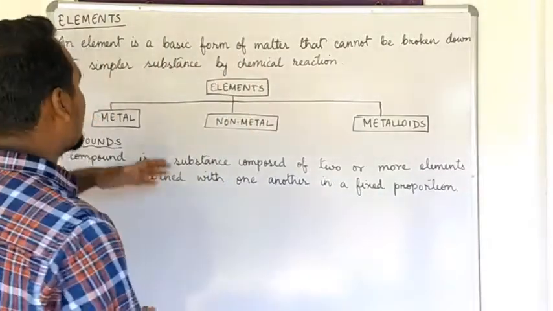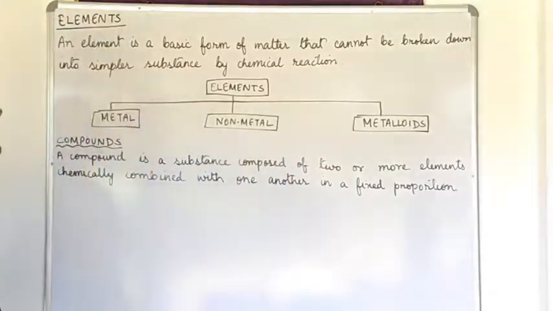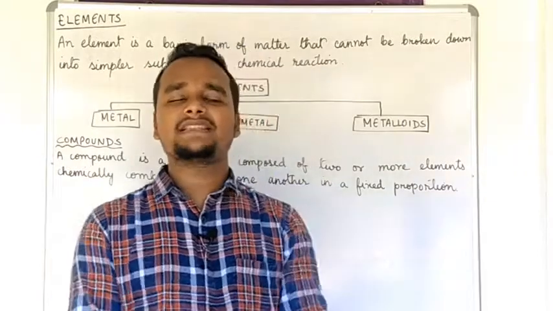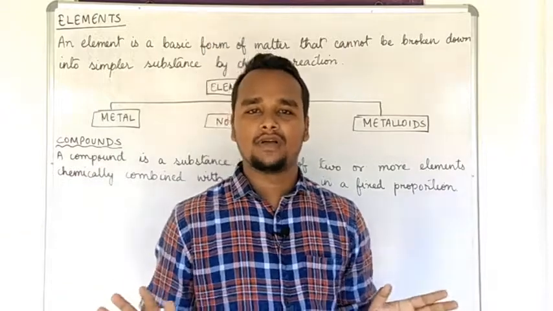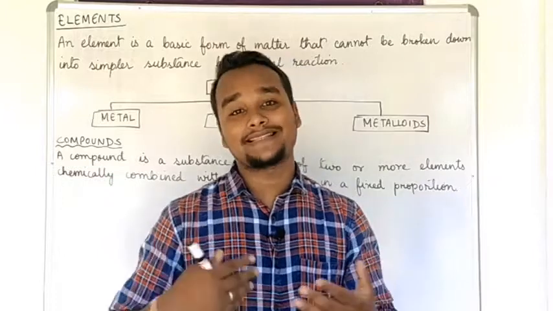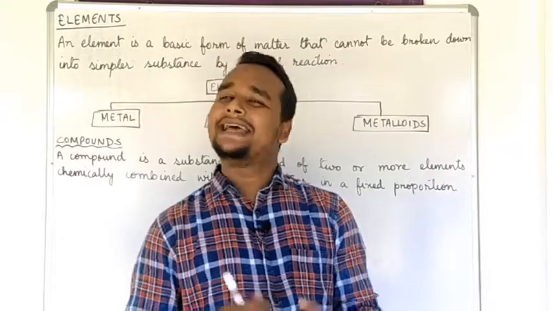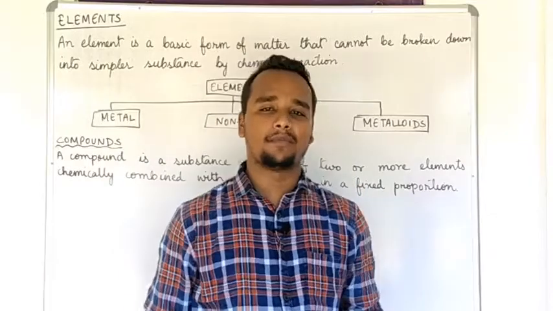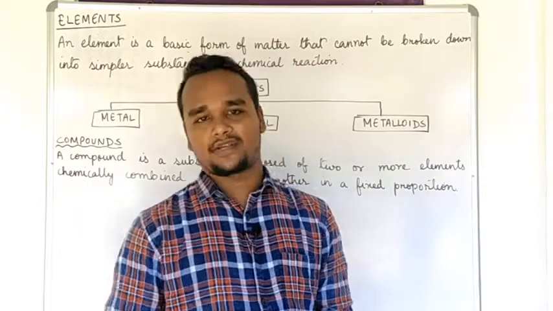What is an element? An element is a basic form of matter that cannot be broken down into simpler substances by any chemical reaction. What is an element actually? An element is the simplest form of matter which cannot be further broken down by any kind of chemical reaction. Clear? An example of element is hydrogen, helium, lithium, beryllium, and so on. There are many elements. Okay? In short, if you want to remember about an element, then remember that an element is the simplest form of matter which cannot be further broken down by any chemical reaction.